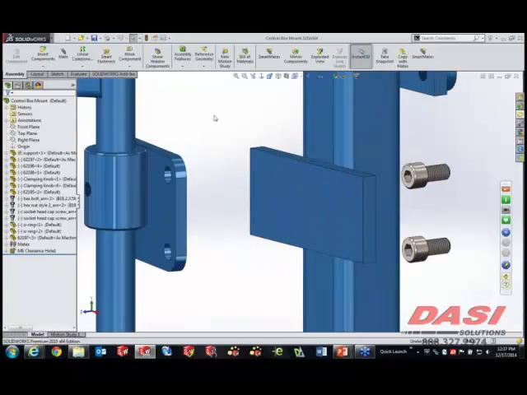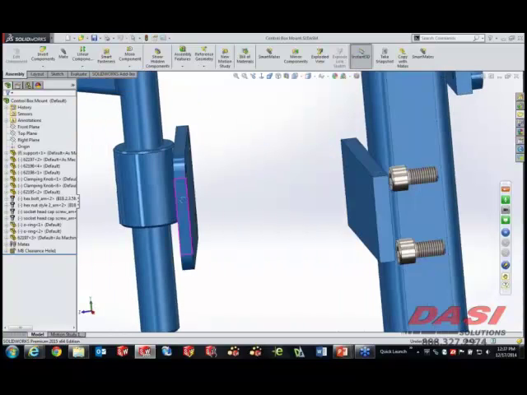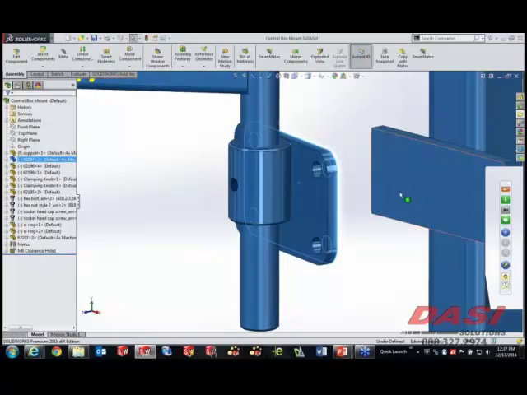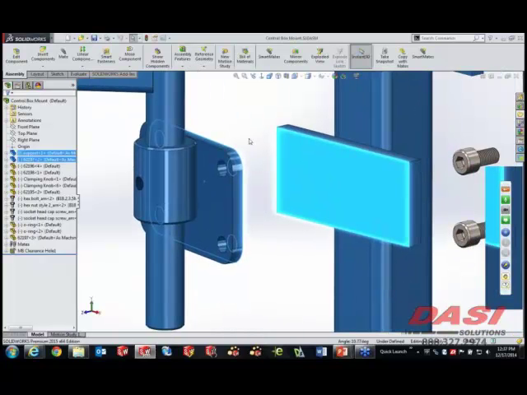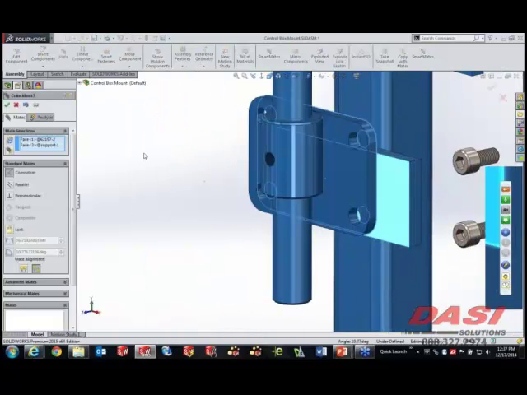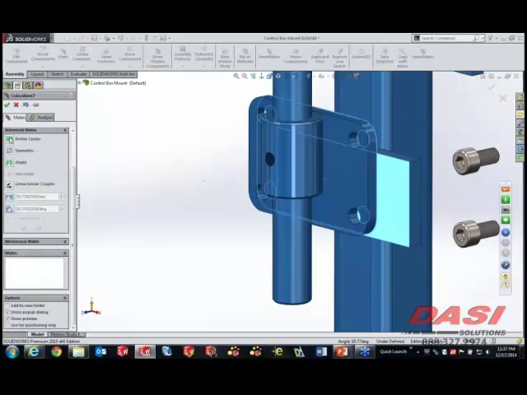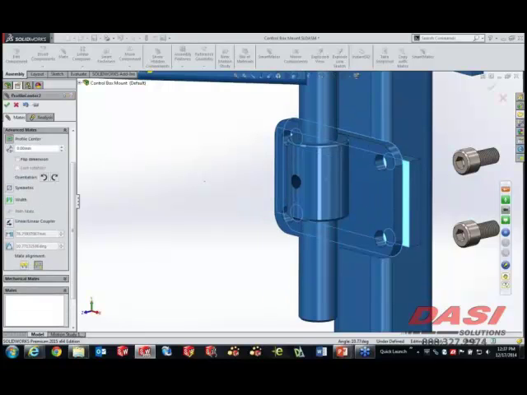So what we're going to do is first just go ahead and simply add a mate. Now by selecting these faces, we'll grab the one on the back there very simply and the one on the front here. By pre-selecting and clicking your mate tool, what we'll get is a coincident relationship. And obviously this part would then be able to slide vertically and horizontally. But we've got a brand new advanced mate called the Profile Center Mate. And as soon as I select this, what you'll see is these two profiles basically go right on center with each other.